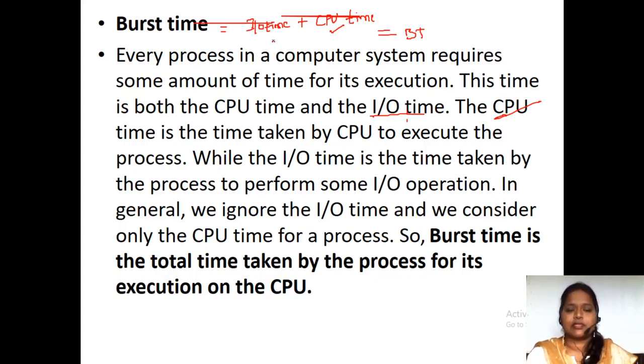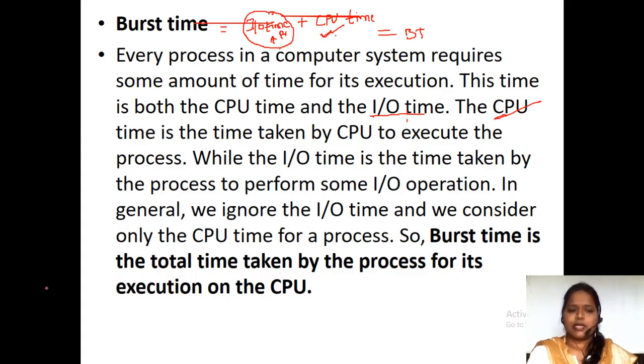And IO time, in the sense, suppose you are talking about the printer: how much time the process has taken to hold the printer, and how much time it has executed on the printer, we call that an IO time. Totally, this IO time plus CPU time, we call it a burst time. Fine, but we don't consider the IO time majorly. We'll consider the CPU time majorly.